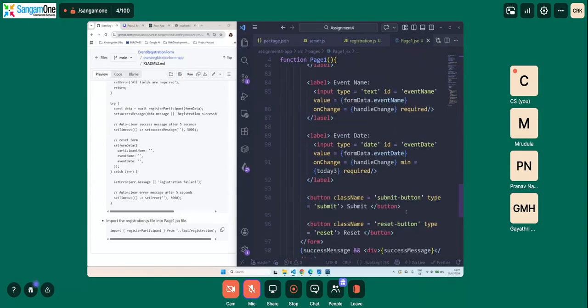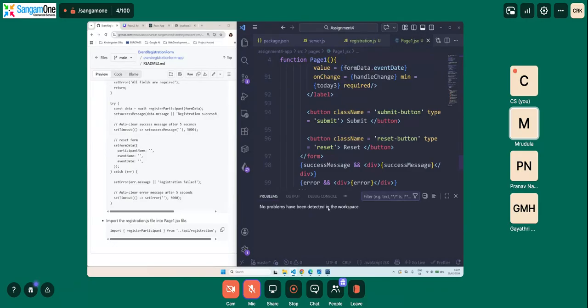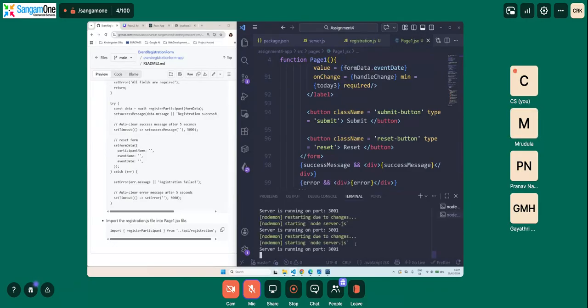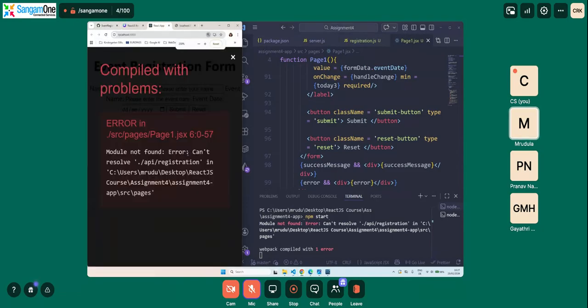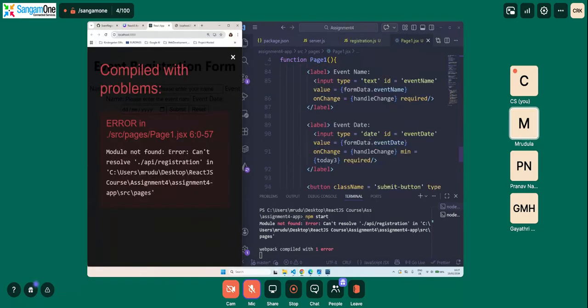So let's see if both our servers are running. Okay. That is the front end and the back end. The back end is running well and good, and the front end has an issue. Okay. The module cannot resolve API registration. So let's see. Page1.jsx dot slash API.